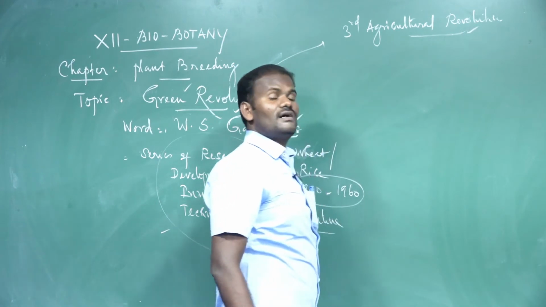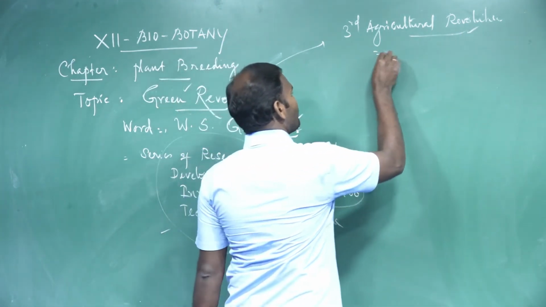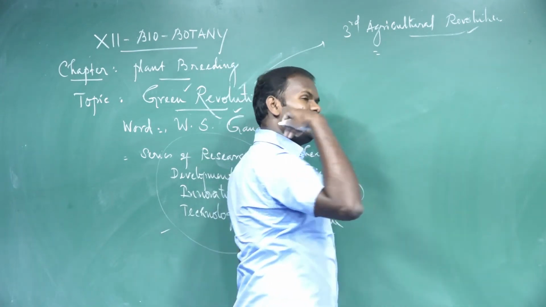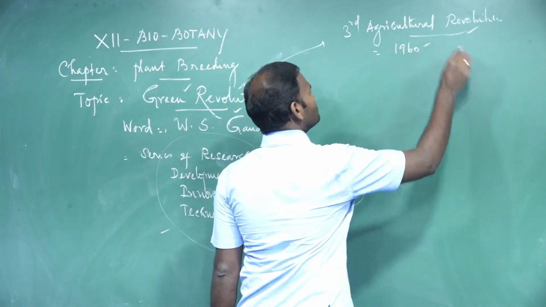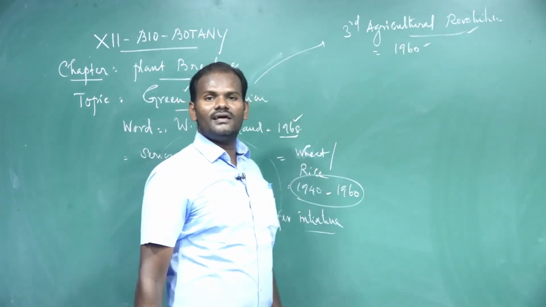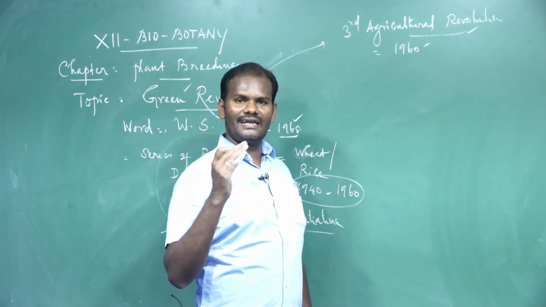How to develop this third agriculture revolution? It is an intensive plan of the 1960s, a deep, very pre-planned intensive plan, by improving the crop varieties and productions of food crops, particularly in the developing countries.